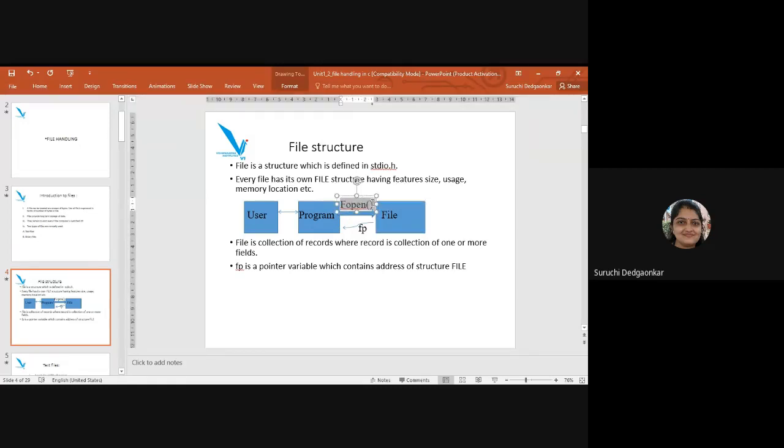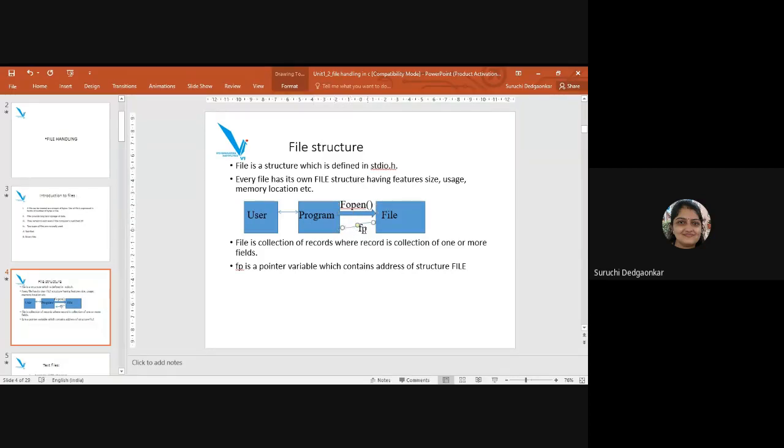In C, using the function fopen we establish this handle with the file, and it returns a file pointer. This fp is nothing but the file pointer which is returned when we call the function fopen.